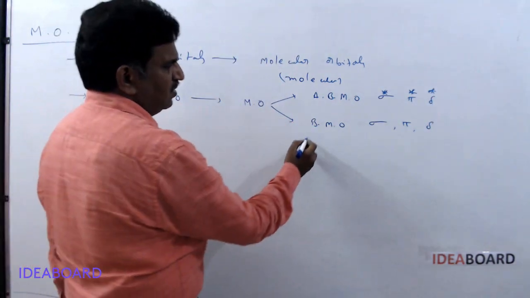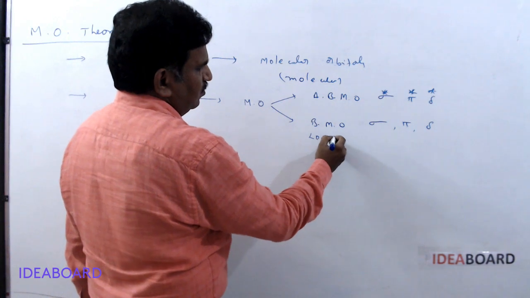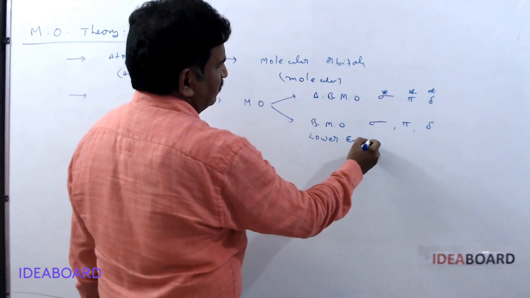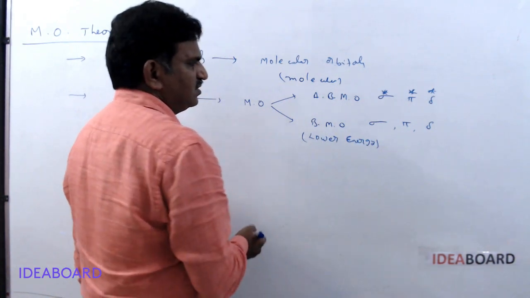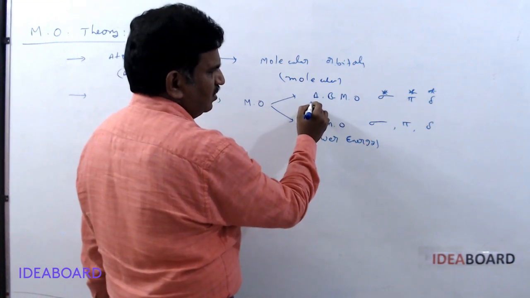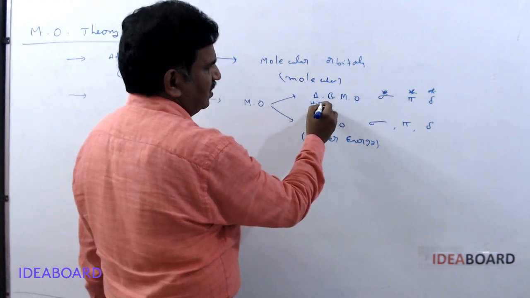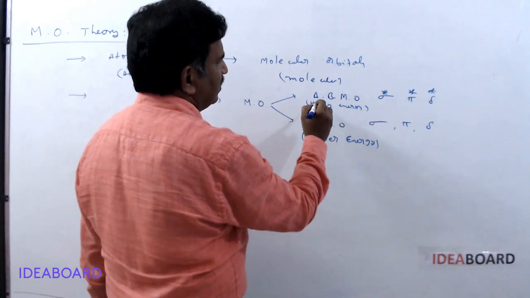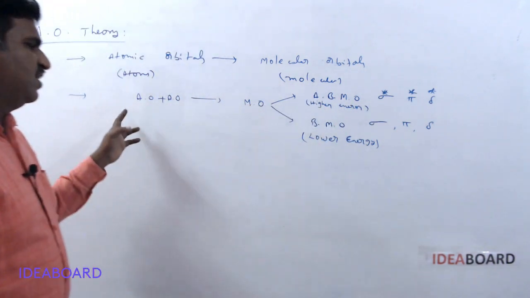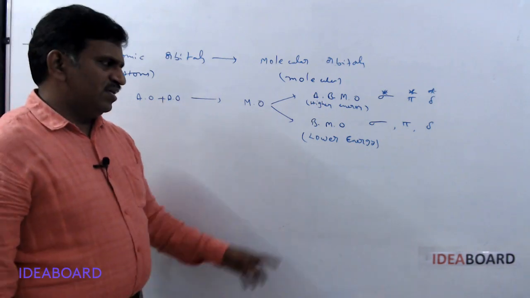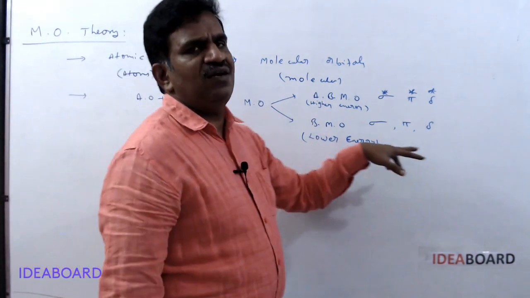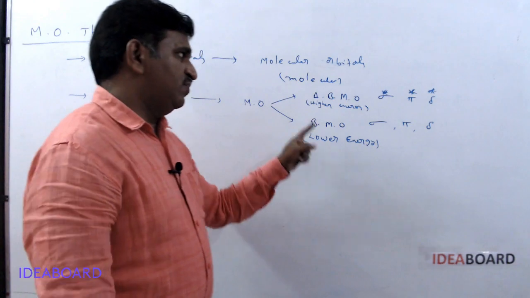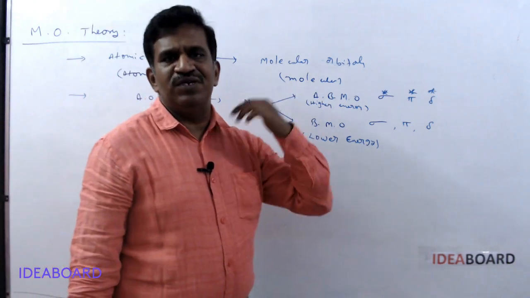Generally, bonding molecular orbitals have lower energy, and anti-bonding molecular orbitals have higher energy compared with the atomic orbitals. With lower energy they have high stability, and with higher energy they have lower stability.